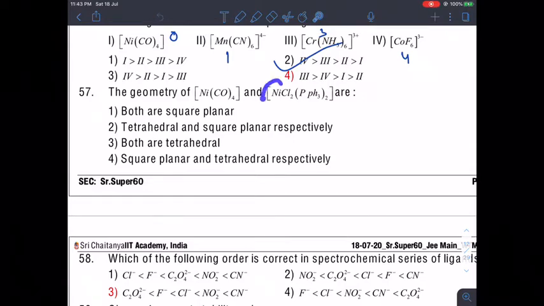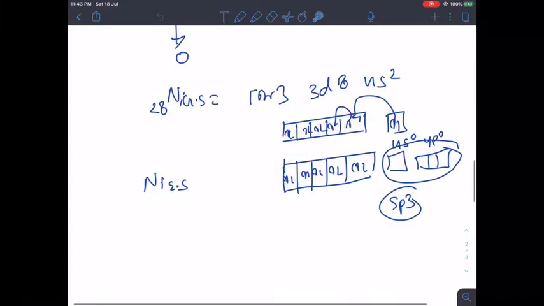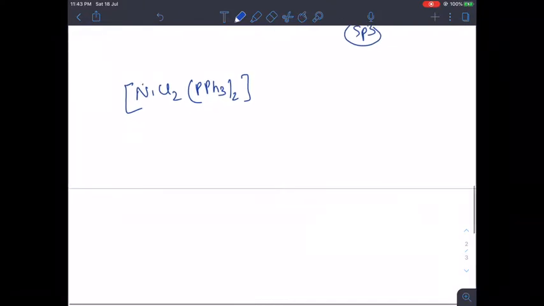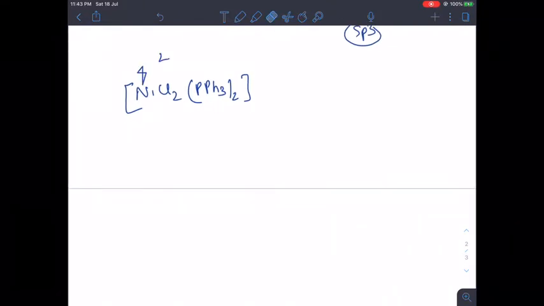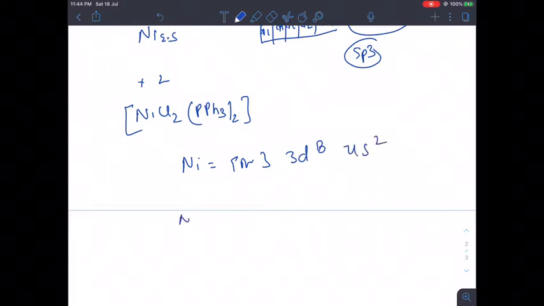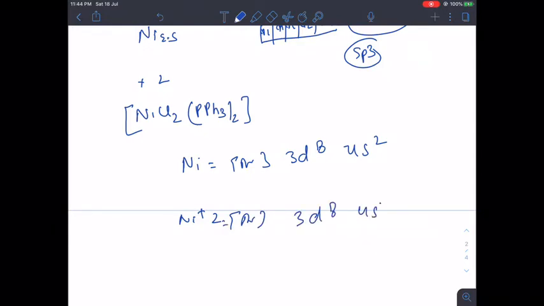What is the oxidation state in this particular case? NiCl2 PPh3 whole twice. So what is the oxidation number? +2. Electronic configuration, nickel in ground state as usual, argon 3d8 and 4s2. Nickel +2 will be argon 3d8, 4s0, 4p0.